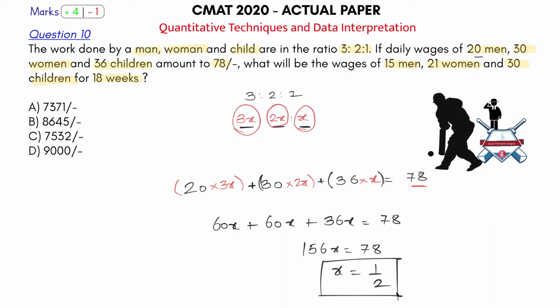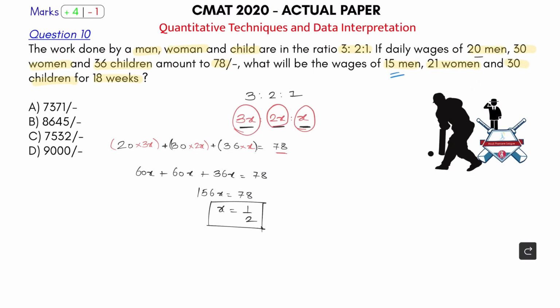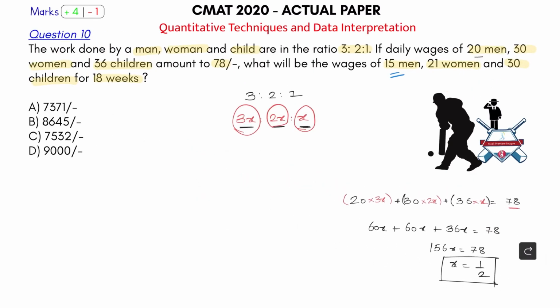Now what is being asked? Let's see that. What will be the wages of 15 men, 21 women and 30 children for 18 weeks? Okay, so let's understand this even better. So we already know this. Let's know the next part about this. So let's keep this here. What is being asked? 15 men, 21 women and 30 children. They are asking the wages for 18 weeks.